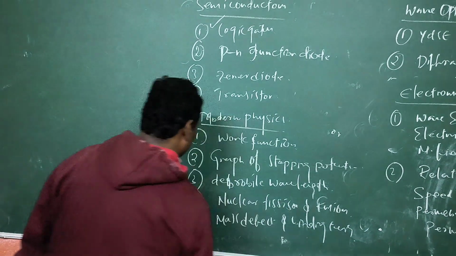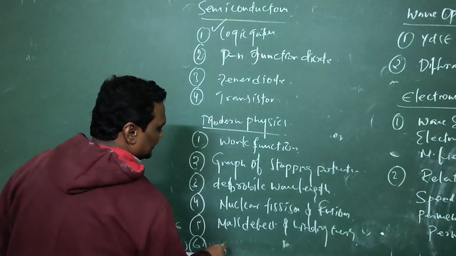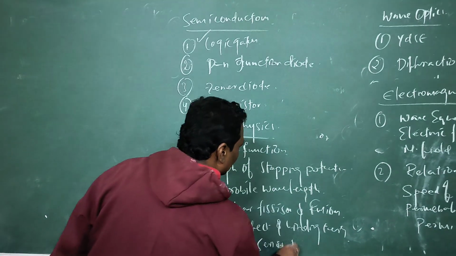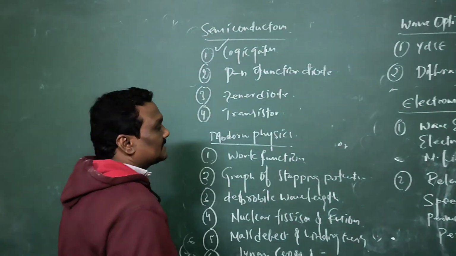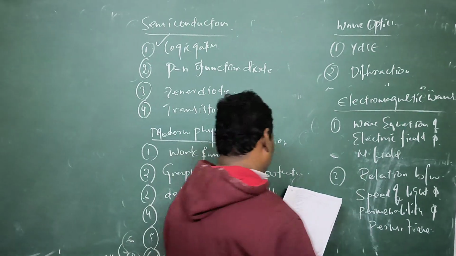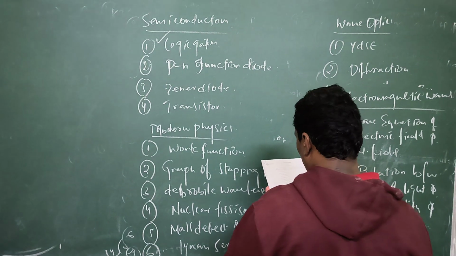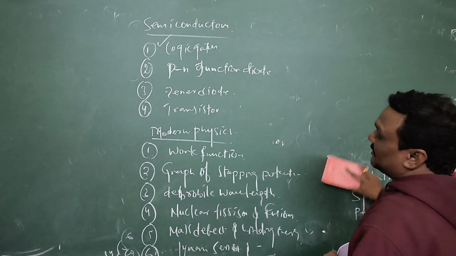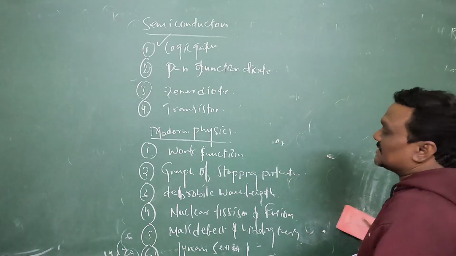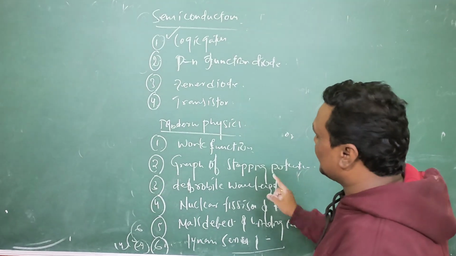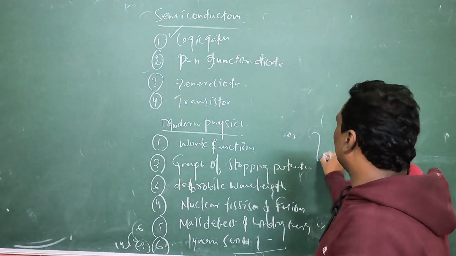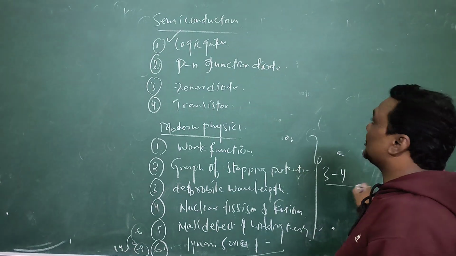And you will get some series, like Lyman series, Balmer series and Paschen series. This is theory part only, very easy and very important modern physics. Definitely you will get questions from the modern physics. Modern physics consists of dual nature, atomic physics and nuclear physics. Compulsorily you will get 3 to 4 questions from the modern physics.